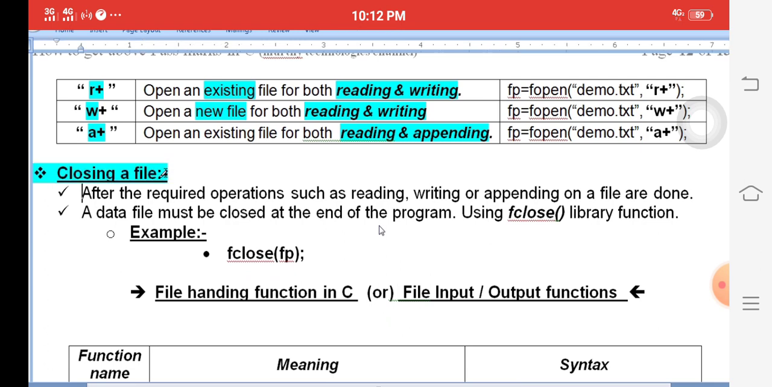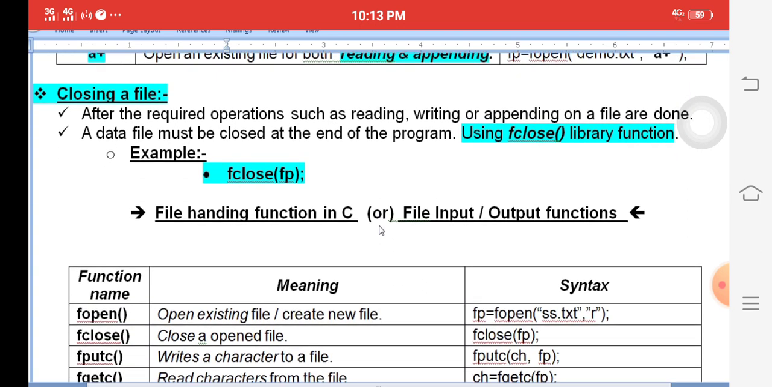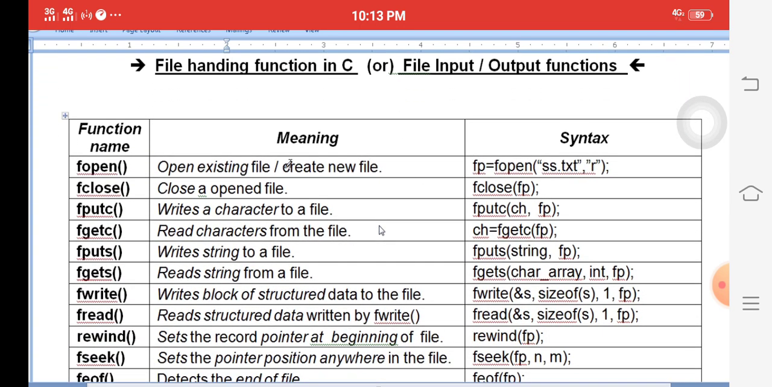Finally, close a file. How to close a file? With the help of the fclose function. fclose closes all the opened files. fclose of fp. What are the other functions in C language? What are the main file functions? fopen: what is its purpose? Opening a file or creating a file. fclose means closing a file.